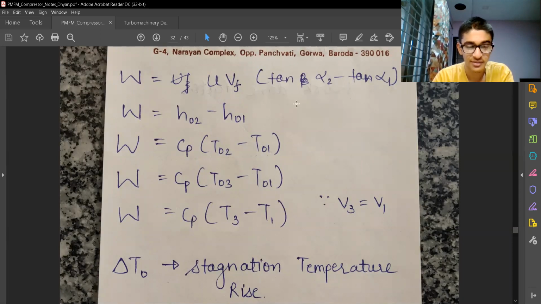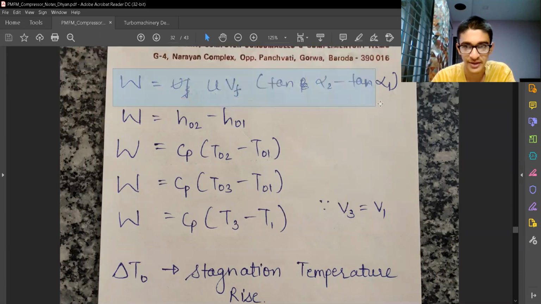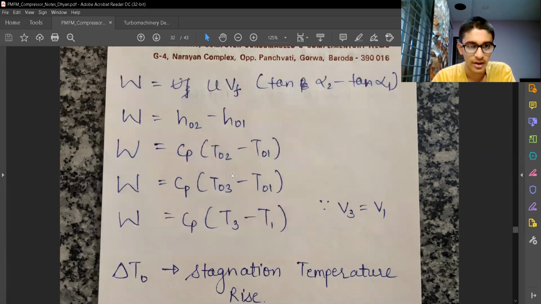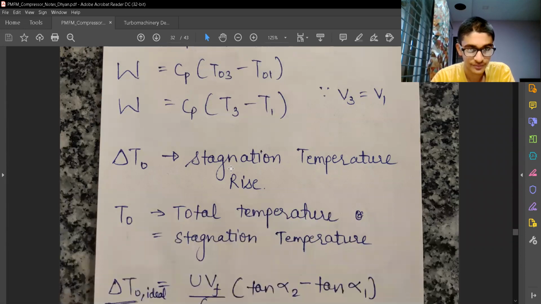So we have so many expressions; as per the numericals and given values, we can use different expressions for work. But these are two different kinds of expression. Here we are deriving everything, the angles and velocity, from the velocity triangle. And here we are deriving the temperatures using work done or some other experiments.